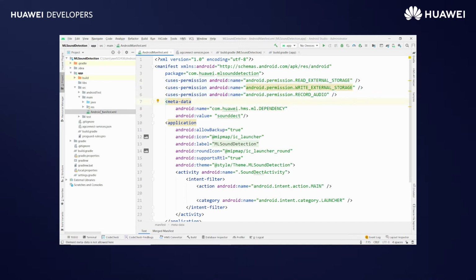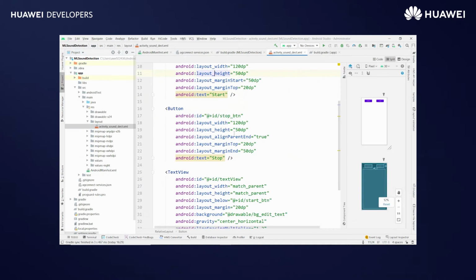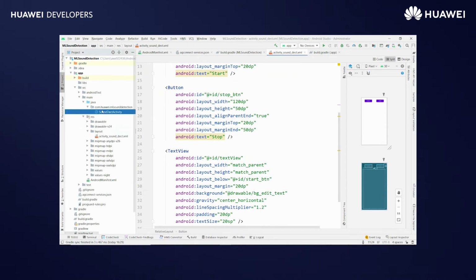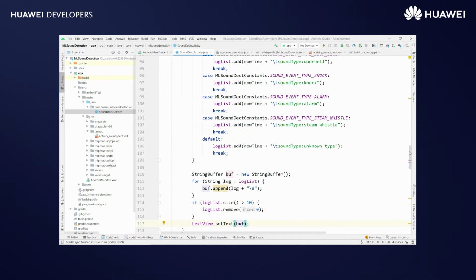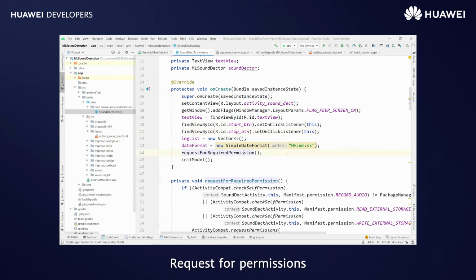Create a layout, add buttons and a text view. Open the sound detection activity. Set the click listeners. Request for permissions.